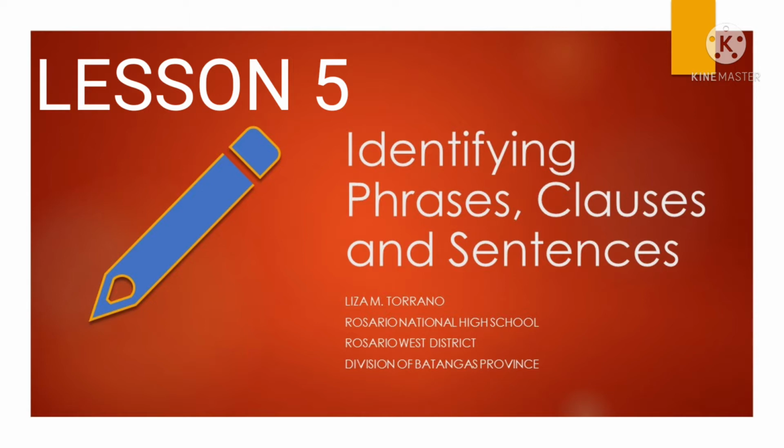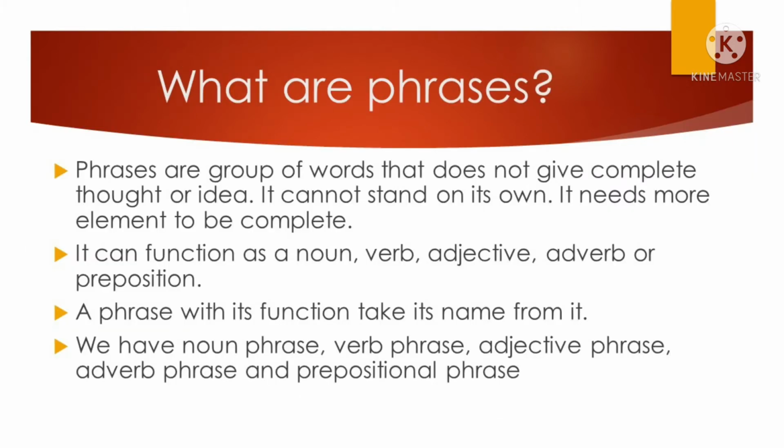We will be talking about Lesson 5, Identifying Phrases, Clauses, and Sentences. Let us start with phrases. What are phrases? Phrases are a group of words that does not give a complete thought or idea. It cannot stand on its own. It needs more elements to be complete. It can function as a noun, a verb, adjective, adverb, or preposition. A phrase takes its name from its function. If it functions as a noun, it's called a noun phrase. If it functions as an adjective, then it's called an adjective phrase, and so on and so forth.